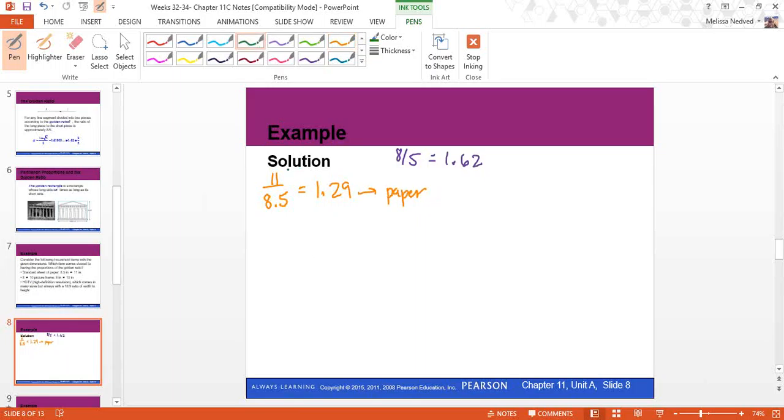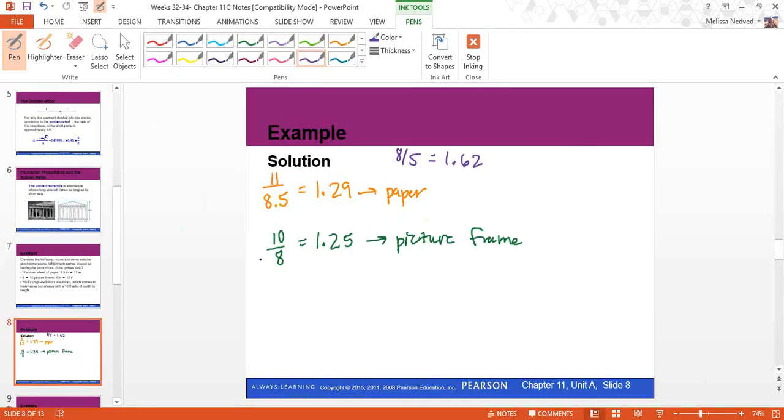Let's take a look at the next one. The next one talked about a picture frame that's 8 by 10, which is like that large picture you would print. Like my wedding picture is an 8 by 10 in a picture frame on my nightstand. So that's just an idea of the type we're talking about here. Let's find that ratio with the sides of that 8 by 10 picture frame by taking 10/8, and we get 1.25. That was our picture frame. So that's even further from our golden ratio. We want to get closer to about 1.6, and we're a little bit lower at 1.25. We're 23% less than the golden ratio. So we know at this point the paper is closer than the picture frame.